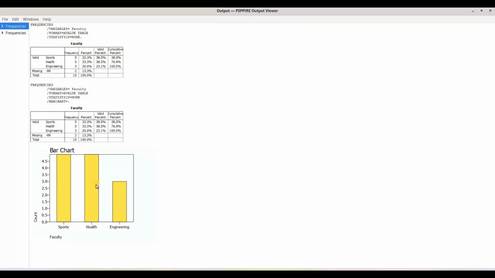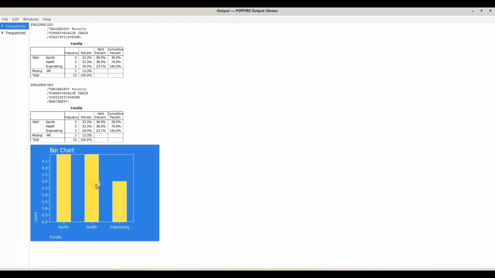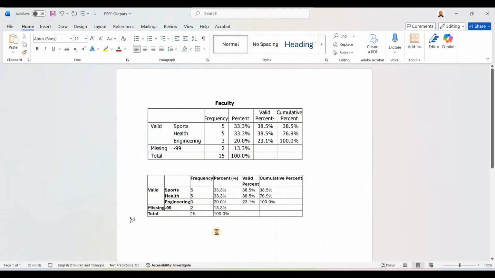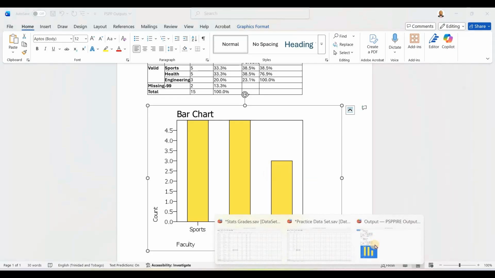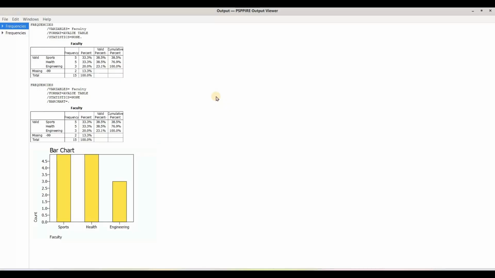We wouldn't really be able to edit this. The most you could probably do is Control C, copy it, and you come to your document, Control V, paste, but you wouldn't be able to edit it. But it would be good if you have your information. You could use some other software and create your diagrams using the data that you have, to get something more to your liking. But that is how you could save your tables from the output viewer in a format where you could edit them.